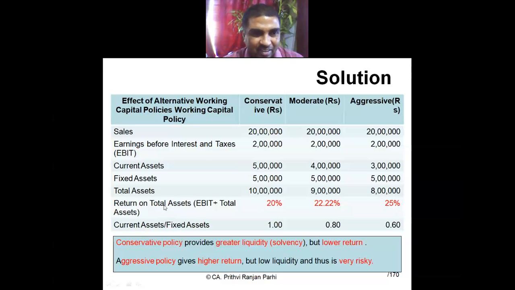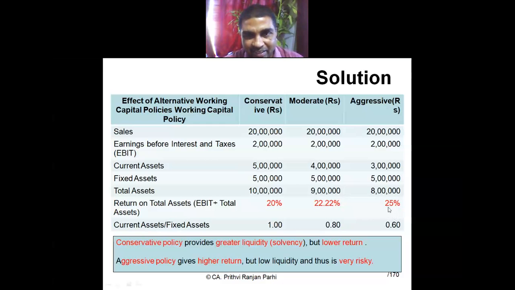25%. Okay. What is my current asset to fixed asset ratio? In the first case, it is 1. In the second case, it is 0.8. In the third case, it is 0.6. So this gives us a message: if the current asset to fixed asset ratio is less, earning will be more.